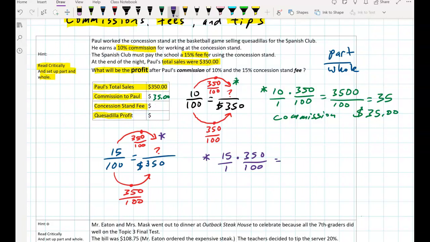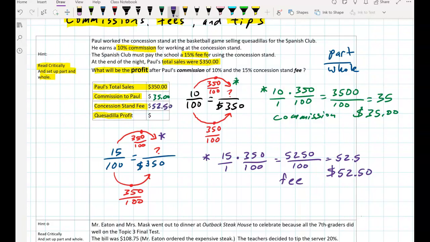Let's see, 15 times 350 is 5,250. And 1 times 100 is 100. And 5,250 divided by 100 is 52.5 according to my calculator. But we know that this is money, and so it has to be $52.50. Got to have that 0 there. And that is the fee that is paid to the school for use of the concession stand.